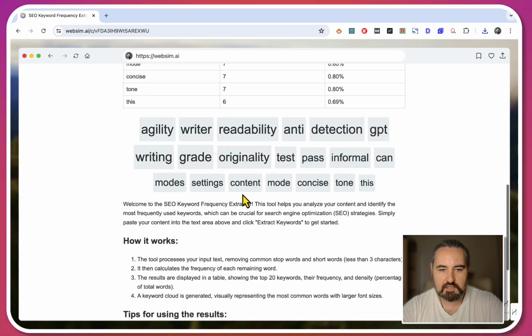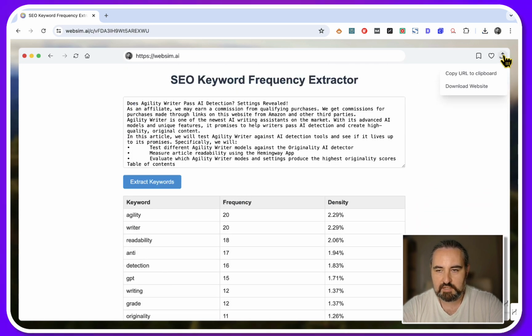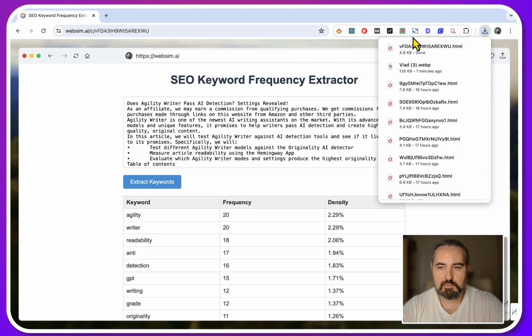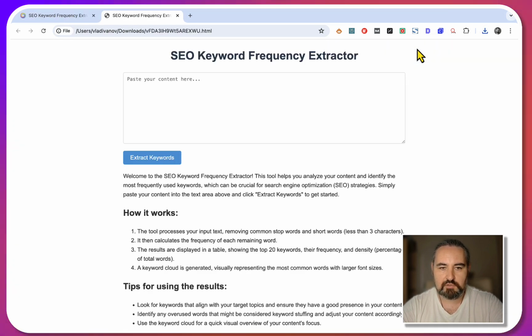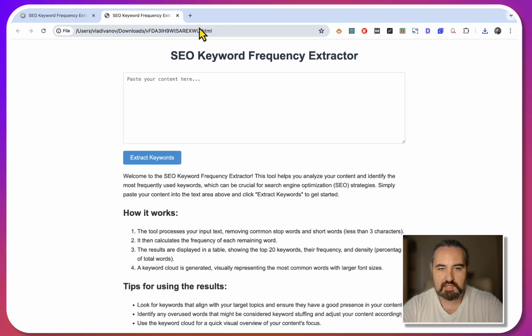Extract keywords. And as you can see, this is working and this is a fully workable tool. So once again, you just go download website. And people have been commenting on me creating different tools, and now it's just gotten way better. So this is once again an HTML file you can store on WordPress easily.